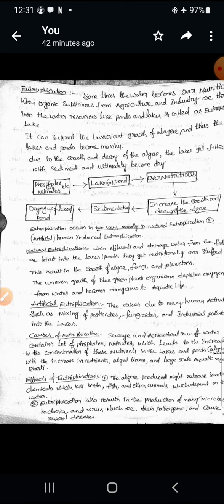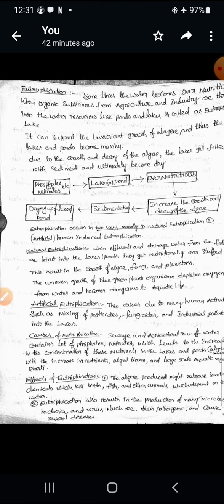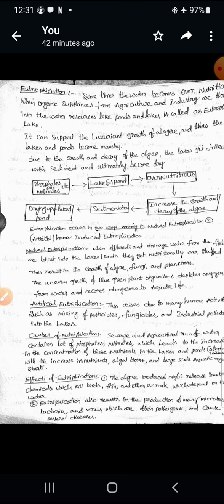Third one, chemical precipitation, one of the processes by using alum or lime. Alum, you know, is one of the mixed salts or double salts, and lime is calcium hydroxide. So by using these two chemicals we can remove the phosphates by the chemical precipitation process, or you can also use sodium aluminate to precipitate phosphates.